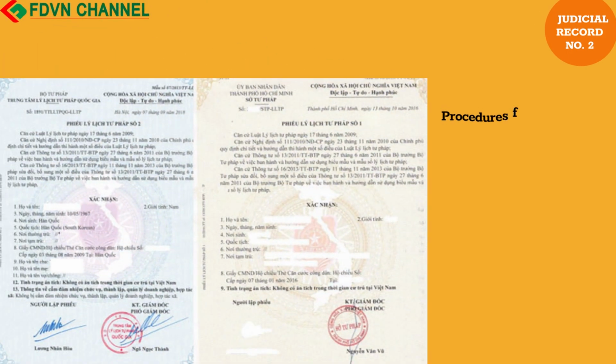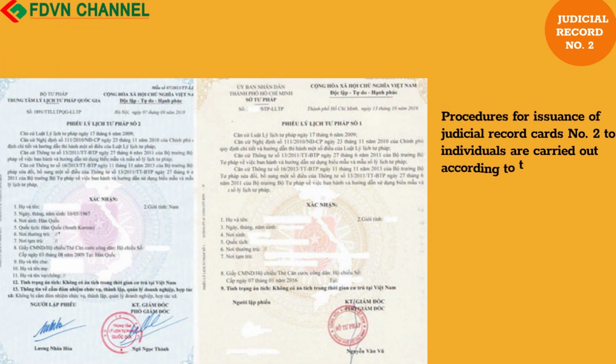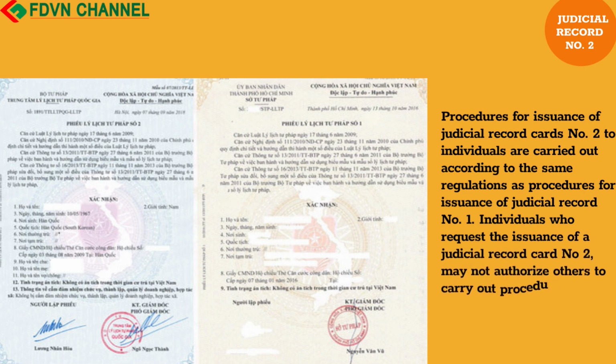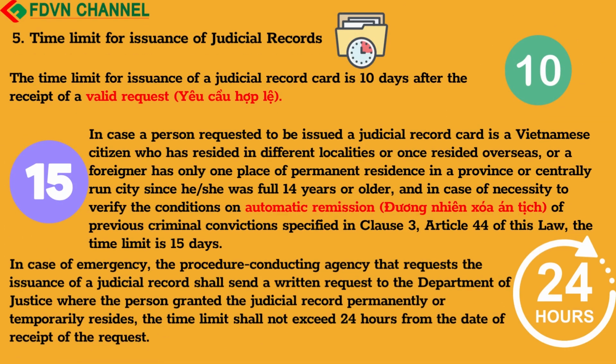Procedures for issuance of judicial record cards number 2 to individuals are carried out according to the same regulations as procedures for issuance of judicial record number 1. Individuals who request the issuance of a judicial record card number 2 may not authorize others to carry out procedures for such request. 5. Time limit for issuance of judicial records.